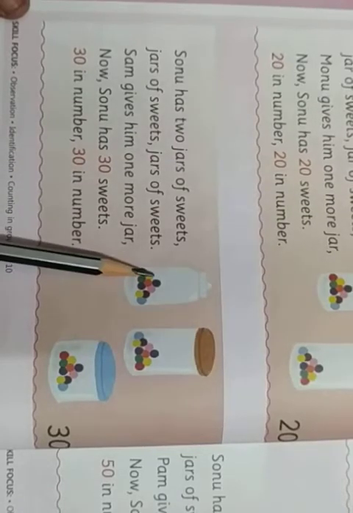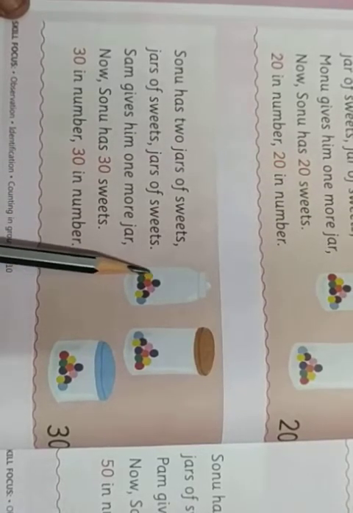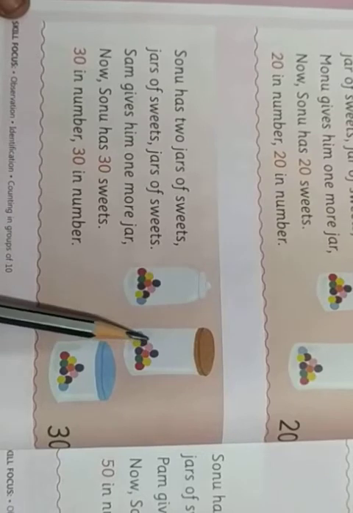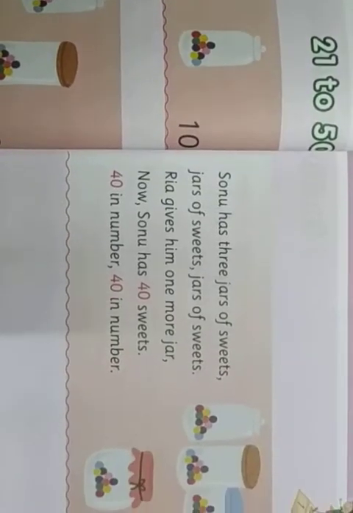In one jar there were 10 sweets. In another jar 10 sweets. And Sam gave him one more jar of 10 sweets. Now the number of sweets Sonu has is 30 in number. Okay. Alright. So